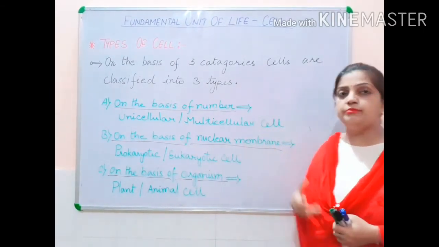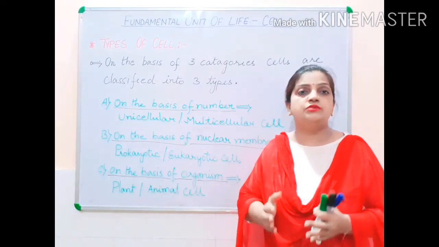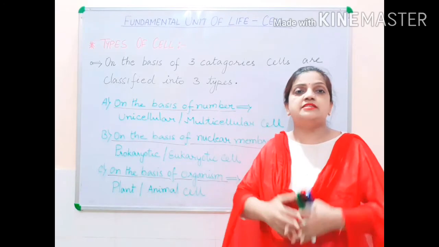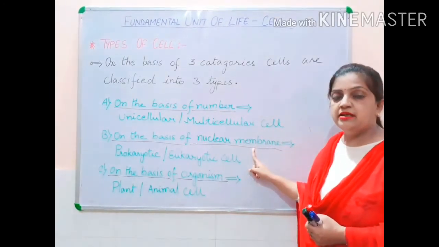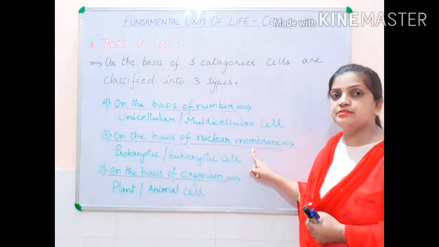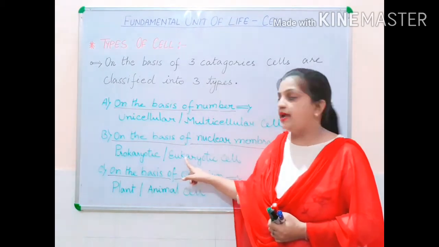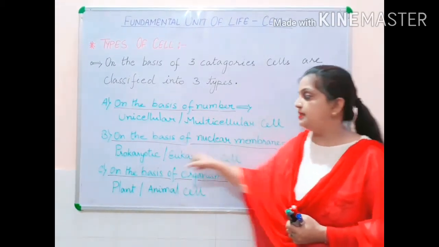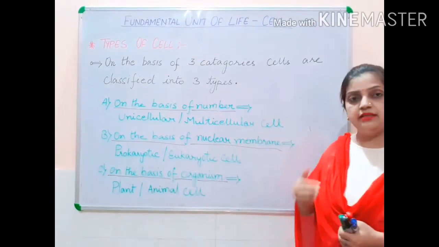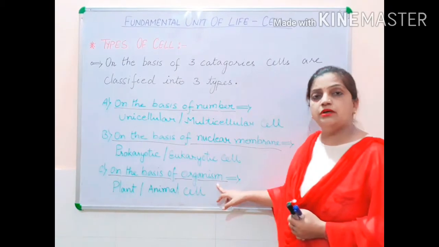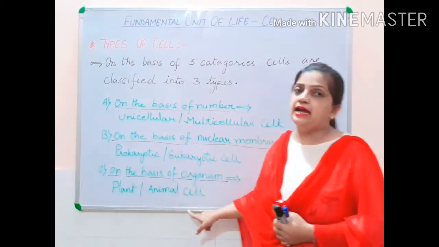Now what is the nuclear membrane? The nuclear membrane is the outer boundary, the outer wall present surrounding the nucleus. Children, if this nuclear membrane, the wall of the nucleus, is present, then it is called a eukaryotic cell, and if this wall is absent, then it is called a prokaryotic cell. Now the third category, depending upon the organism, has two types of cell: plant cell and animal cell.